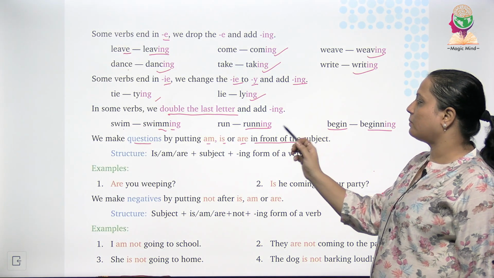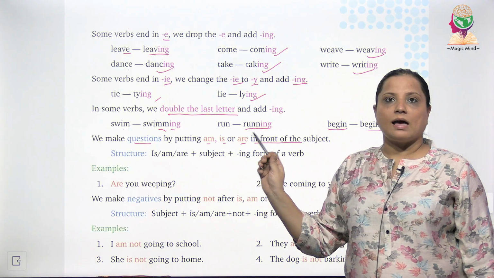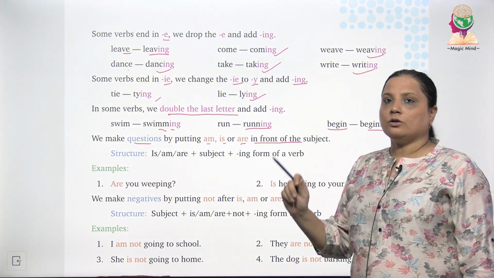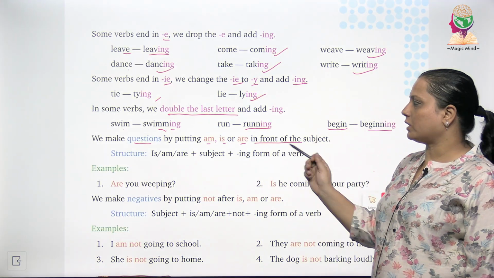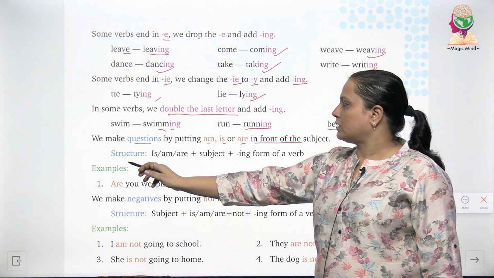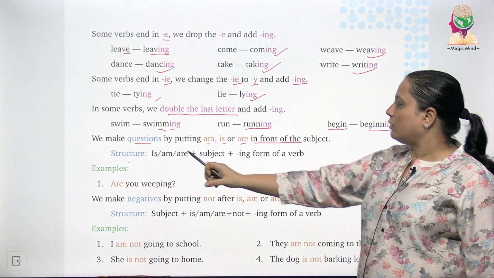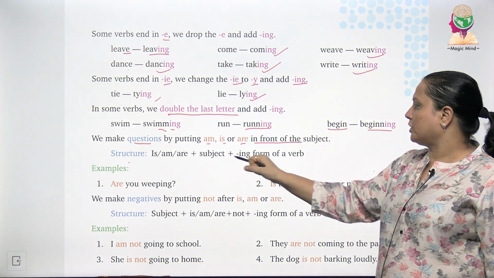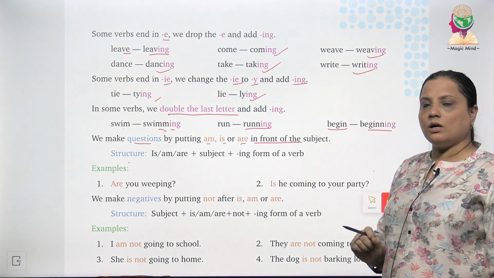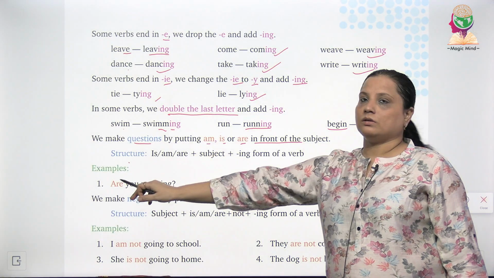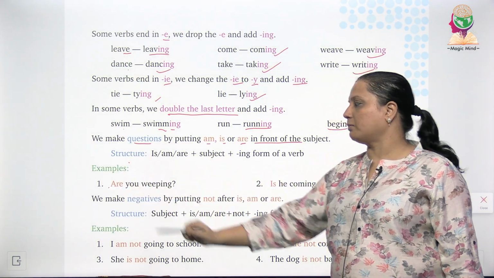Then we make questions by putting am, is and are in front of the subject. अगर हम subject से पहले is, are या am को put करें तो हम questions बना सकते हैं. We can make questions. Now this is the structure of how you will make them. You will write is, then the subject and the ing form of the verb.